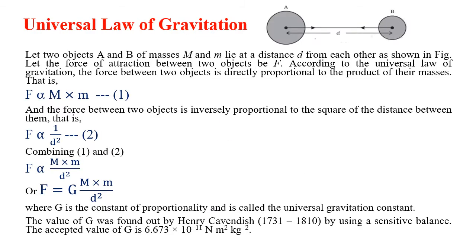So, a little bit of revision of what we did yesterday. In the previous lecture, we saw the universal law of gravitation. It is called the inverse square law. What is the universal law of gravitation? We saw how Newton derived it with the help of the data collected by Tycho Brahe and Johannes Kepler.